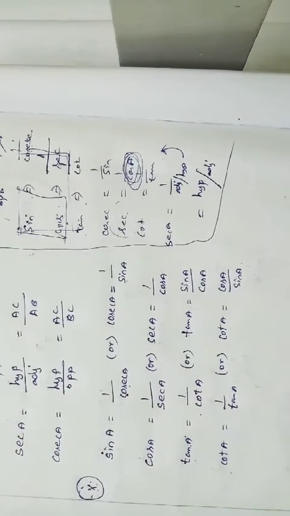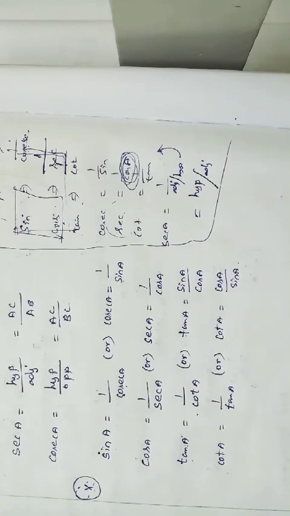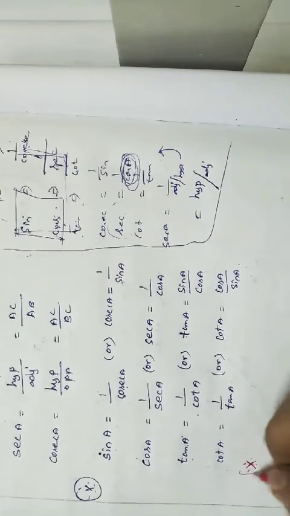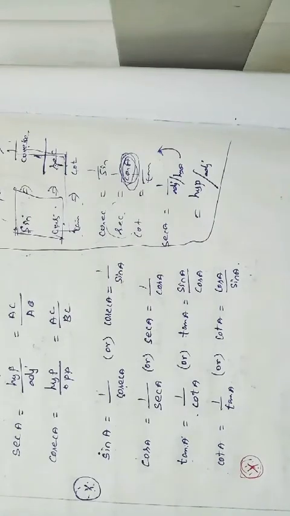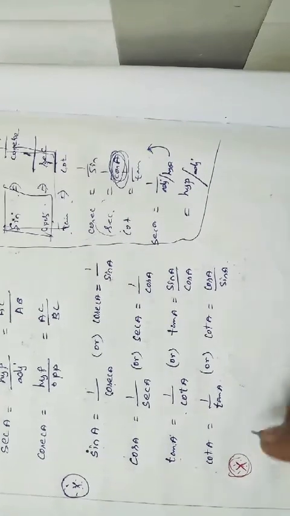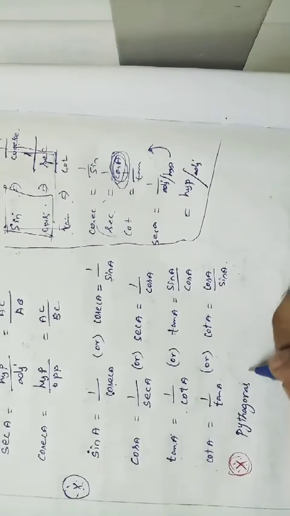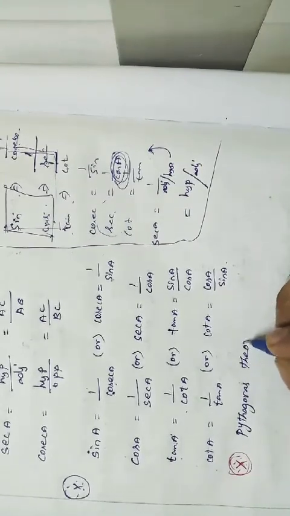And moreover, one more thing we need, very, very important: a property. For a right angle triangle we always want to use that property only. What is the name of that property? Yes, Pythagoras theorem, right?